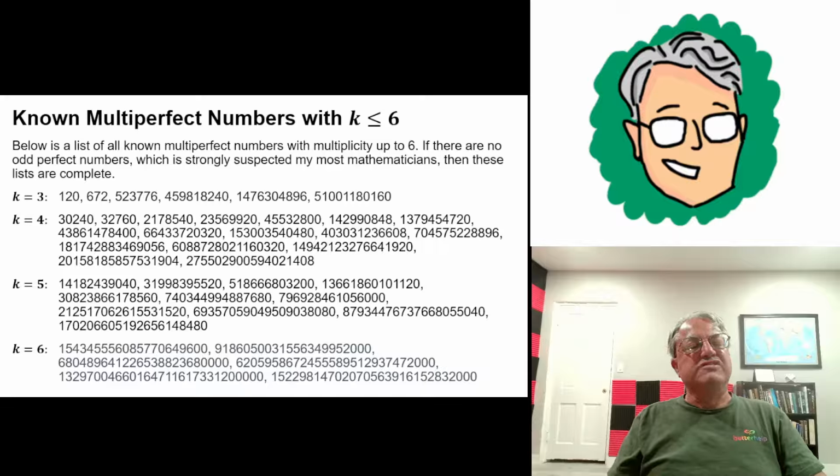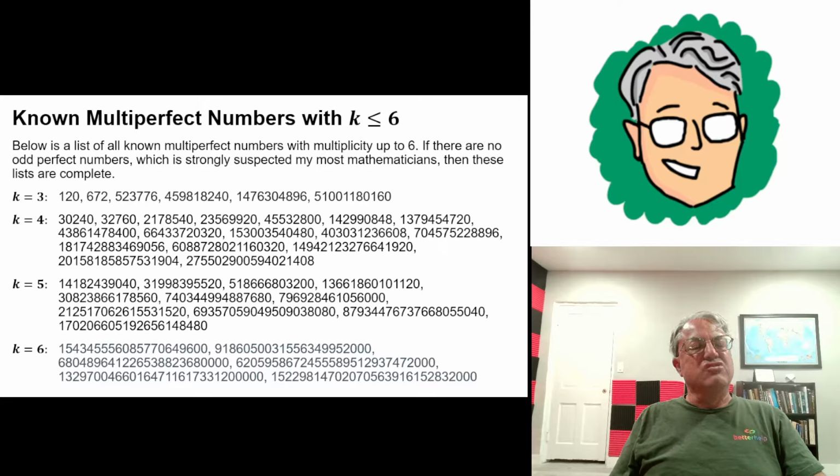The higher the multiplicity, the larger the numbers that have that multiplicity, which kind of makes sense if you think about it, because it's hard for a small number to have a high multiplicity, right? I mean, you'd have to have a lot of factors, and most small numbers don't have that many factors. But the bigger numbers get, the higher their multiplicities can get. They just have to have a lot of small prime factors.